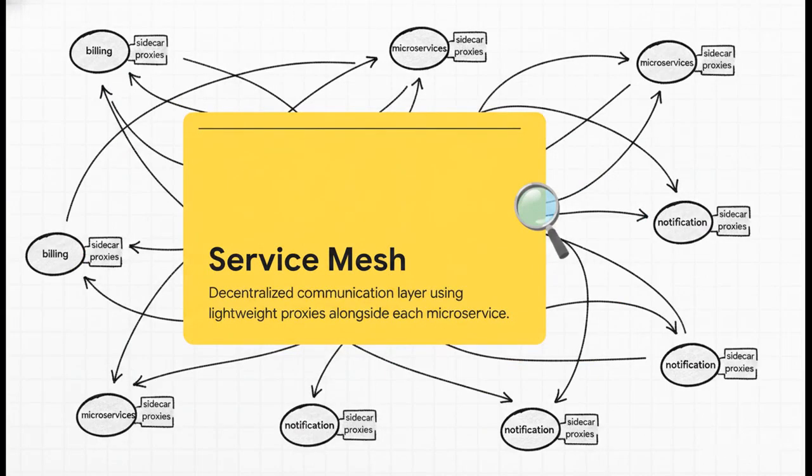But once inside that perimeter, the service mesh takes over. Unlike the centralized gateway, a service mesh utilizes a decentralized network of lightweight sidecar proxies. These proxies are deployed right alongside each individual microservice instance, and they automatically handle all that internal service-to-service communication. It's essentially the invisible fabric that allows, say, the billing service to securely find and talk to the notification service without needing any manual configuration.